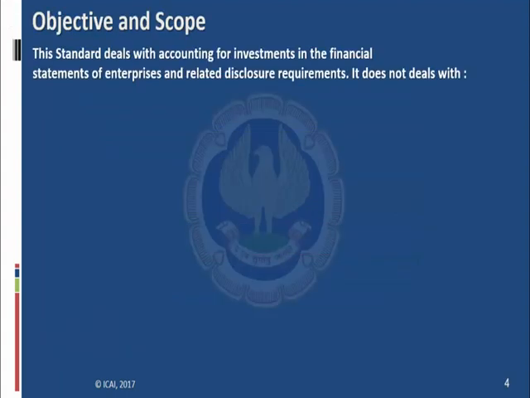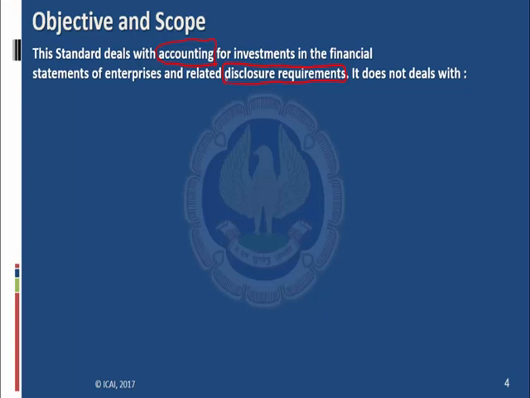Coming to the objective and scope. This standard deals with accounting for investments in the financial statements of enterprises and related disclosure requirements. There are only two agenda in this standard. The first is accounting, how to account for the investment, and the second is disclosure requirements. The first is how to account and the second is how to present and disclose the investment.